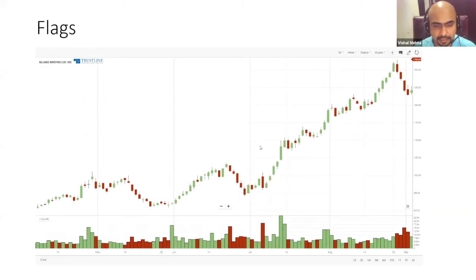Reliance Industries. Big up move, 950 to 1100. Prices just consolidated for a while. Breakout, although this was not with volume. I would have loved it if it had volume. The difference of the flagpole on the upside is your target price.